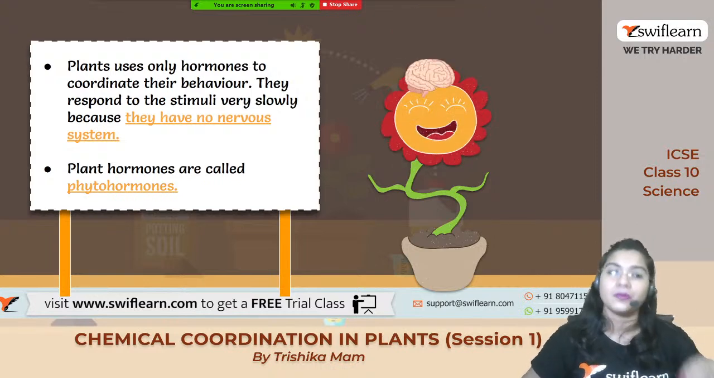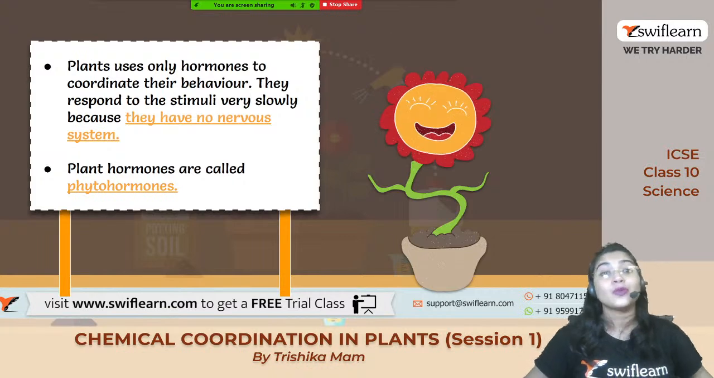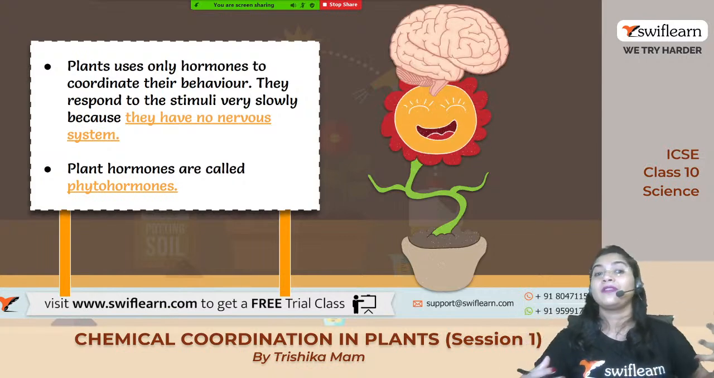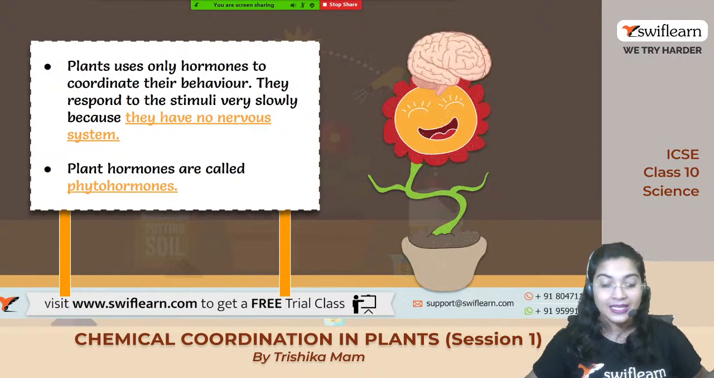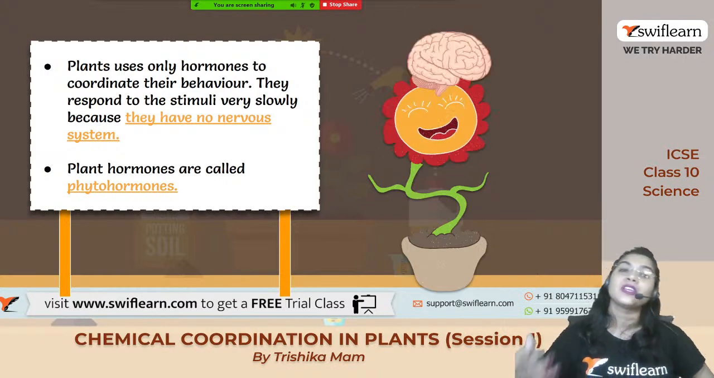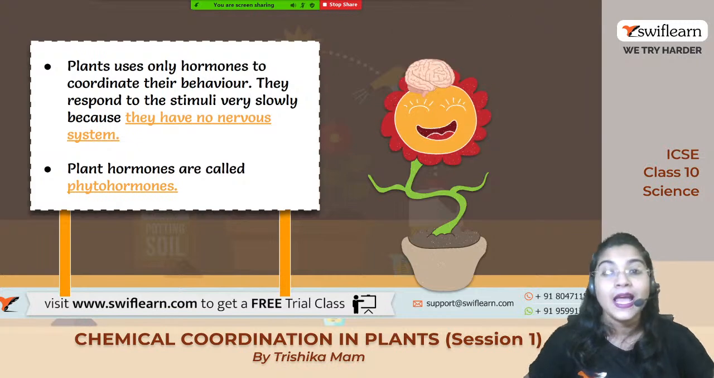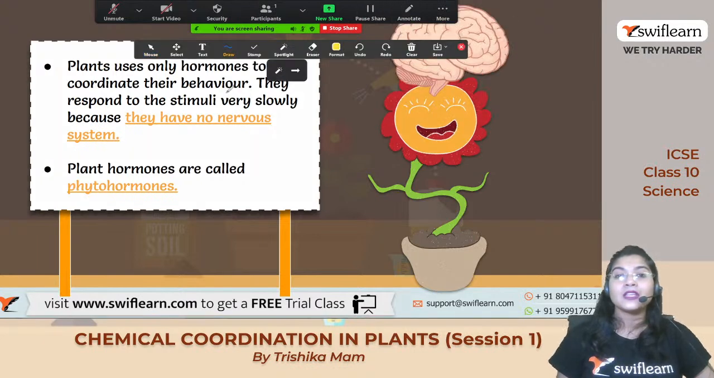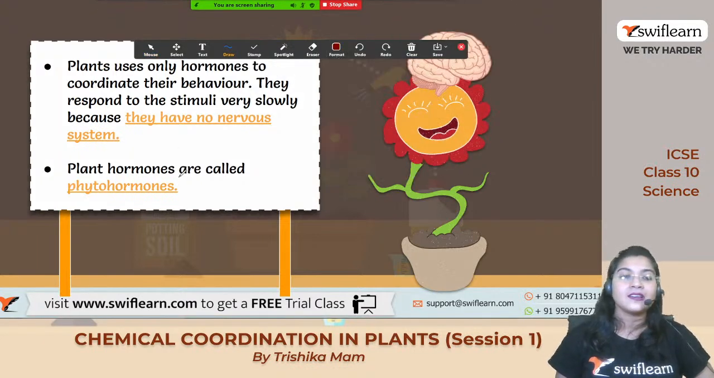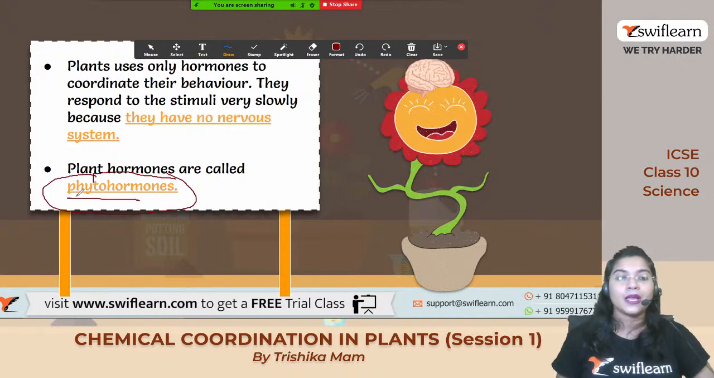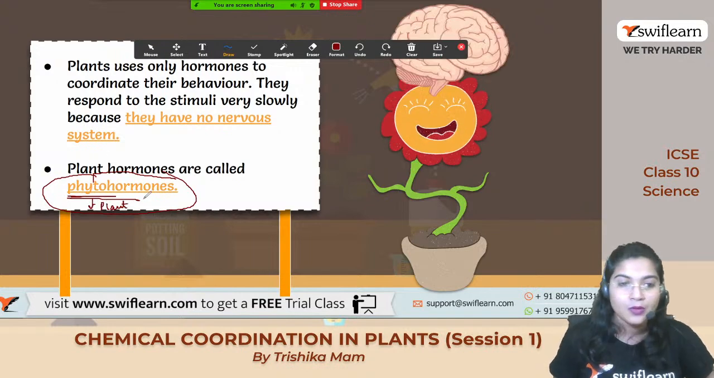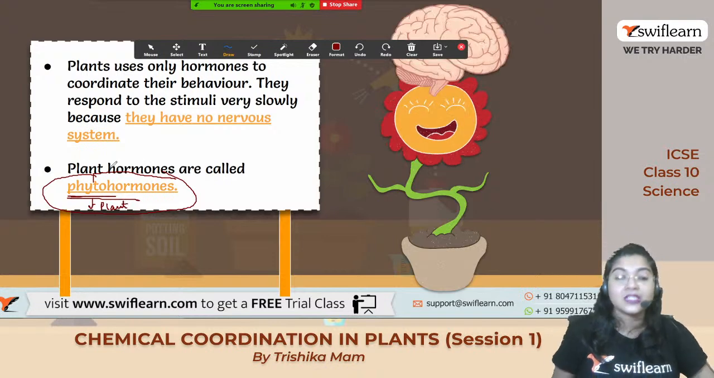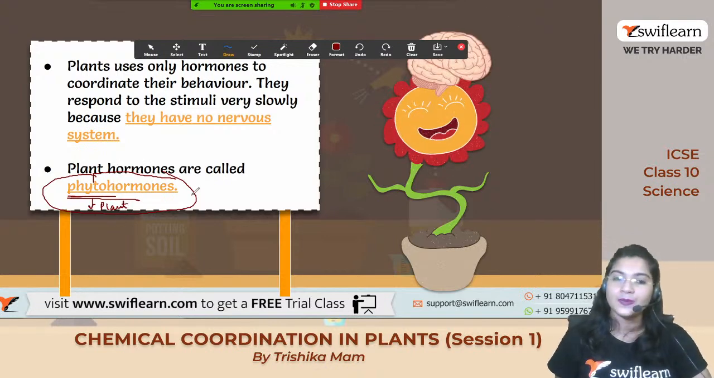They have the hormones. They can produce the hormones which will help in coordinating their bodily function with the environment. They can show their behavior due to the presence of the hormones. And the hormones which are secreted from the plant body are known as the phytohormones. Okay, so phyto comes from the word plant. Phyto matlab anything related to the plant. So the hormone which is secreted from the plant is known as the phytohormones. Please write it down.